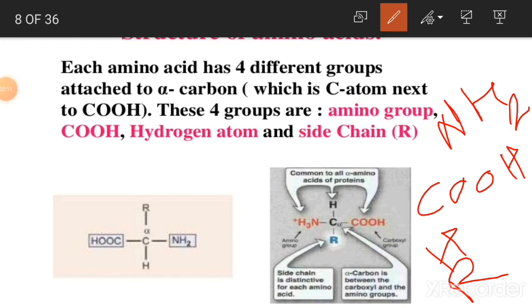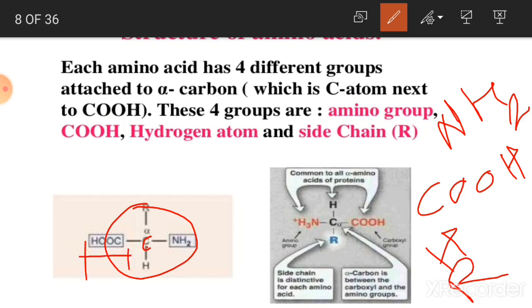Okay, here we can see the structure of amino acid. This is a carbon, which is the alpha carbon. Whose carbon can be called an alpha carbon? The carbon which is attached to 4 different groups is known as the alpha carbon, and that carbon is exactly next to the carboxylic group.